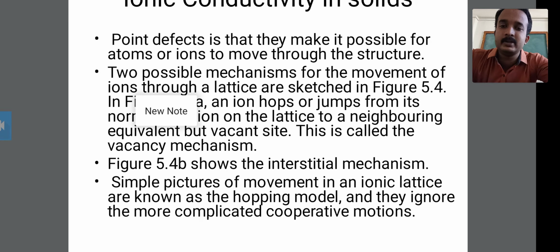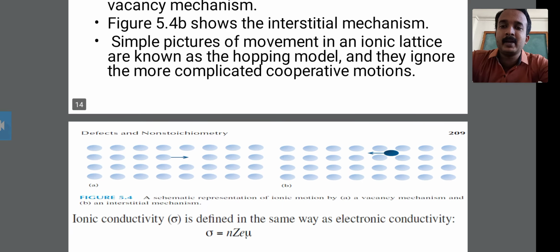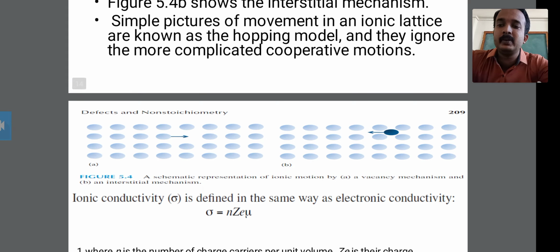This model is known as the hopping model. The hopping model says that the simple picture of movement in an ionic lattice ignores more complicated cooperative motions. This interstitial mechanism is shown in figure B, which shows the simple picture of movement in an ionic lattice.